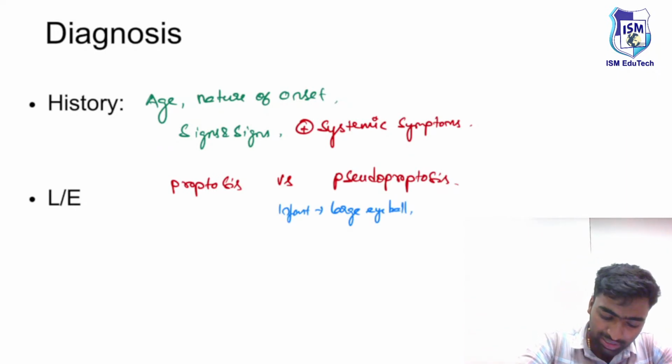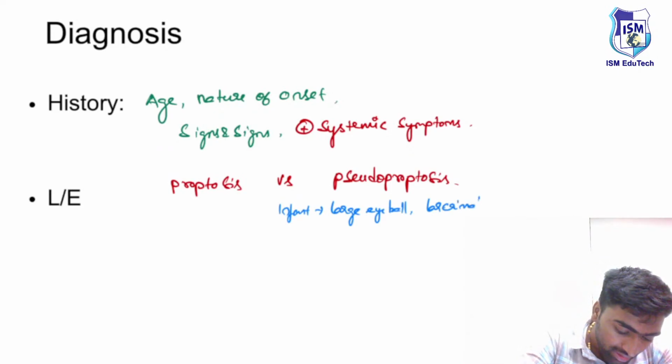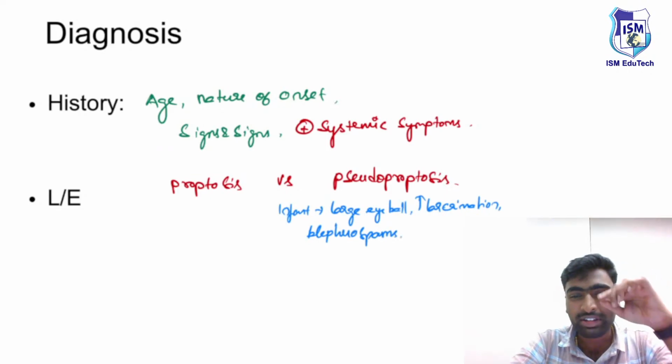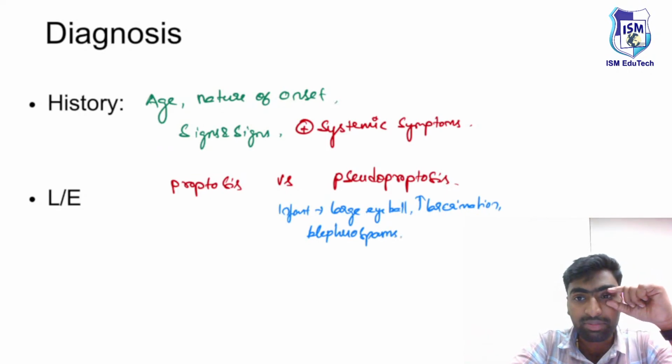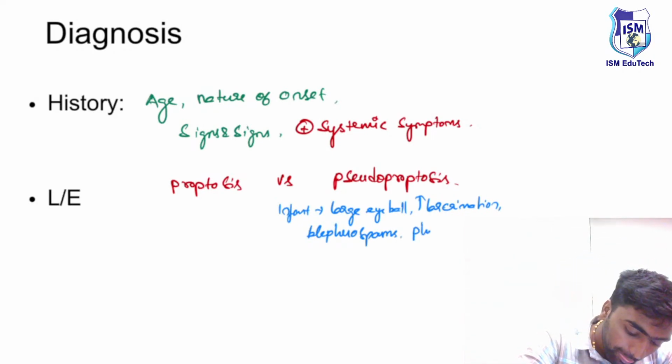There will be a large eyeball and there is an increased lacrimation along with blepharospasm, and when you open the baby's eyes, the baby is having the features of photophobia.